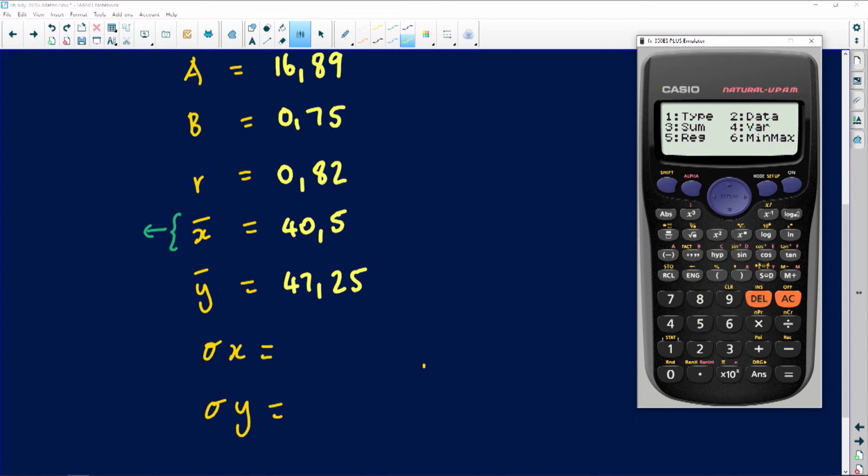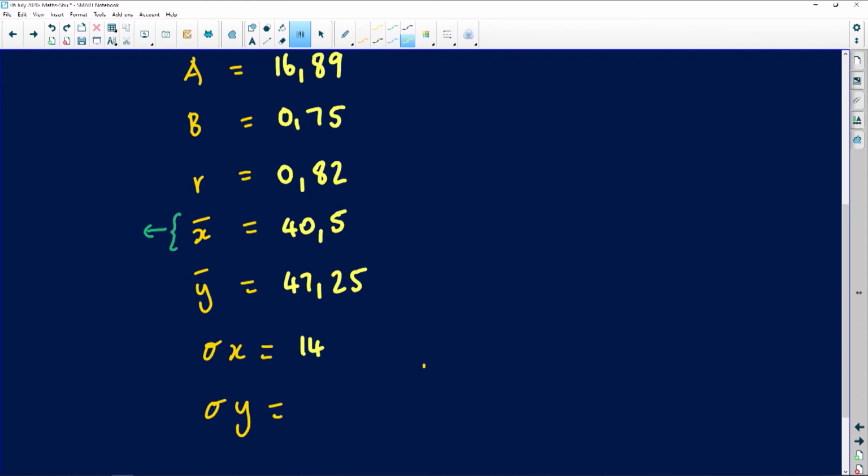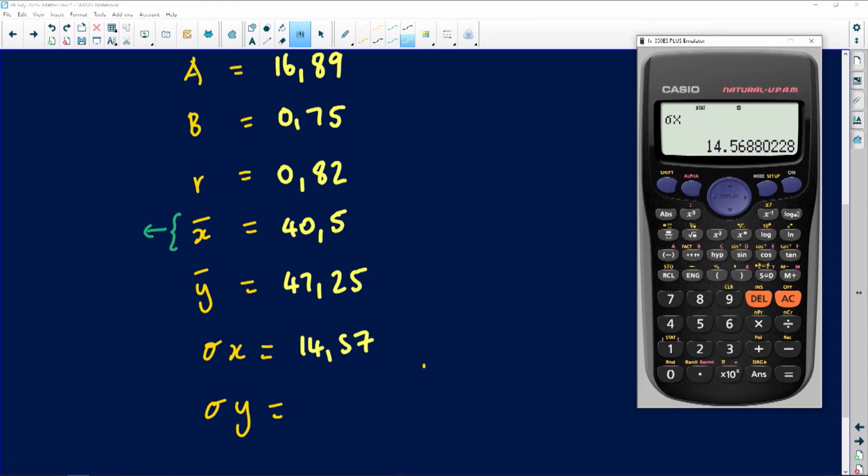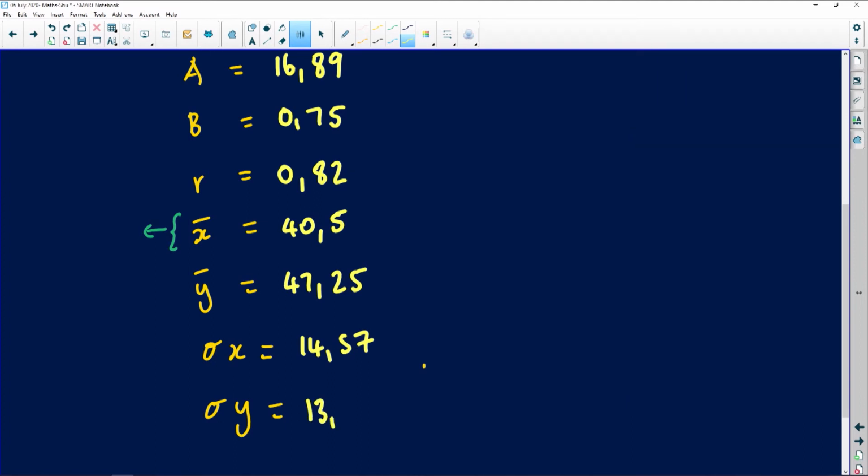Shift, stats, var. I'm now looking for the standard deviation. That's option 3 and option 6. So option 3 for x's, we're getting 14.57. And then the standard deviation for the y values, shift, stats, var, option 6 is the one we're looking for. And then if you press the equality sign, you get 13,33. So this is essentially what I have.